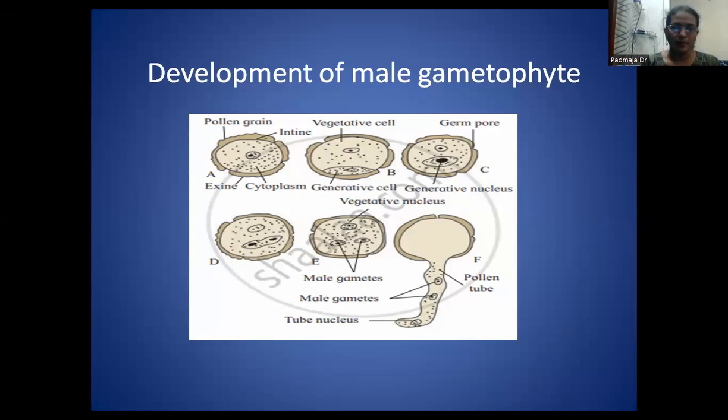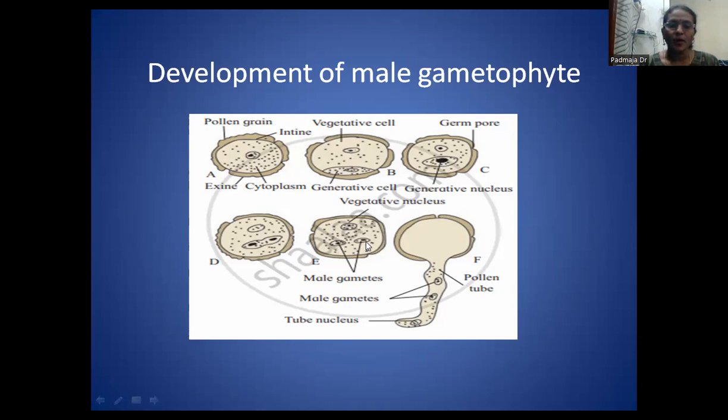Here, the spindle-like structure is the generative cell, which later moves towards the center and divides to give rise to two nuclei. These two nuclei are called the male gametes.